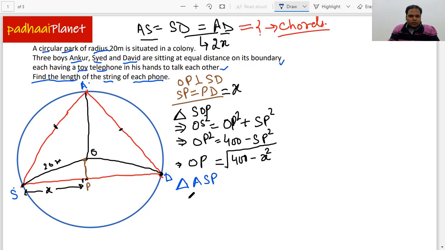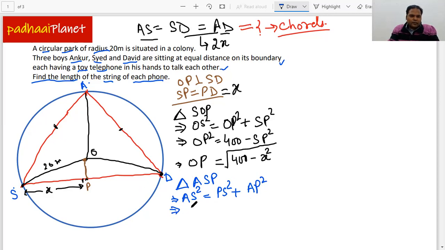Again, we will use the Pythagoras theorem here, and we find that the hypotenuse AS square is equal to PS square plus AP square, right? So this is how we can now find this out, and we'll just put the values.